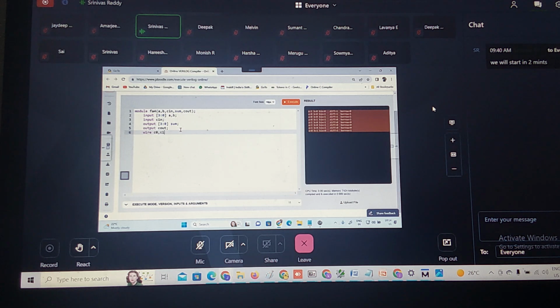C0, C1, C2. That's it. So whether we are using any wire cell C0, C1, C2, we are not using in this case. I'm asking to do this using the concatenation operator. No need of wire. When you are modeling at gate level, then you need C0, C1, C2. Correct? Since I'm doing this using continuous assignment, I don't need wire data type C0, C1, C2.